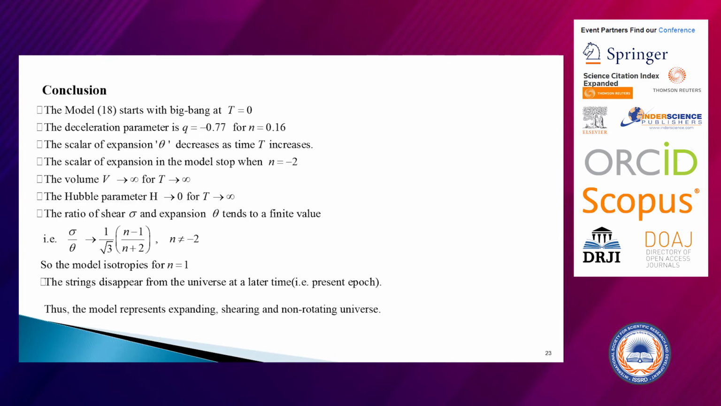In the conclusion, this model starts with the Big Bang at T equals 0. The deceleration parameter value is -0.77 for n equals 0.1. The scalar expansion decreases, and the expansion stops when n equals -2. Volume also increases as time increases, and the Hubble parameter decreases as time increases. The ratio of shear and expansion is constant, and the model isotropizes for n equals 1. So these strings disappear from the universe at a later time, that is, the present epoch. Thus the model represents an expanding, shearing, and non-rotating universe.